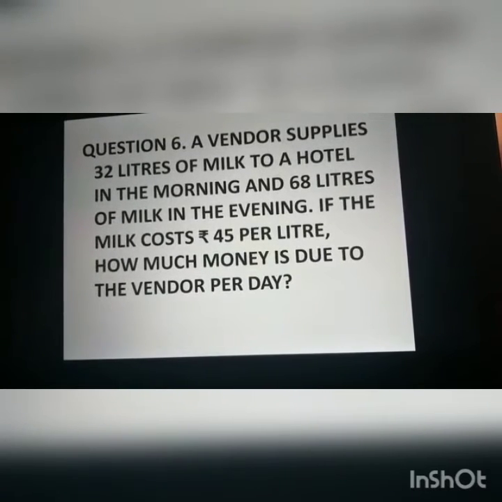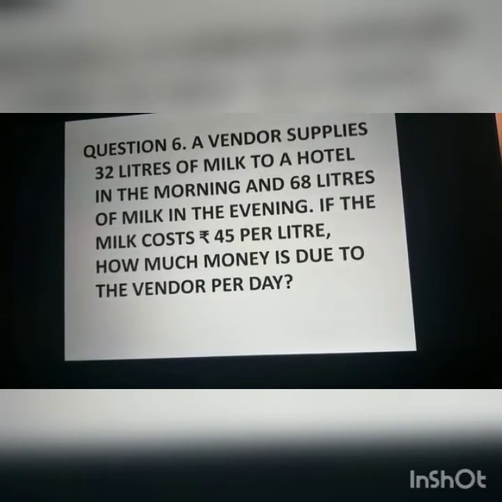Next, question 6 is a little bit the same as question number 5. A vendor supplies 32 liters of milk to a hotel in the morning and 68 liters of milk in the evening. If the milk costs rupees 45 per liter, how much money is due to the vendor per day?